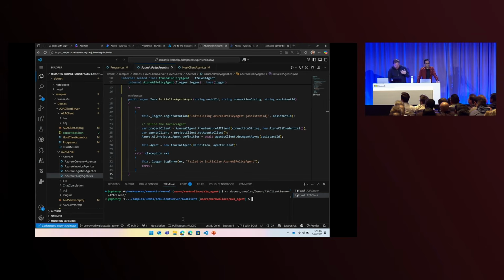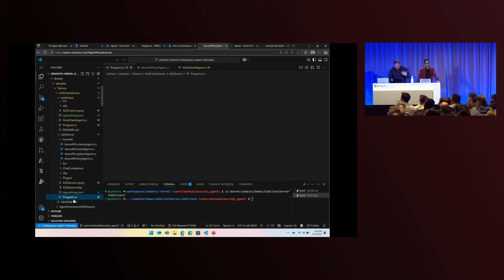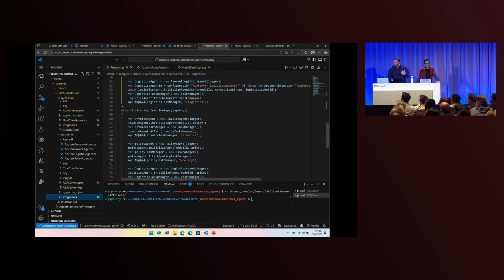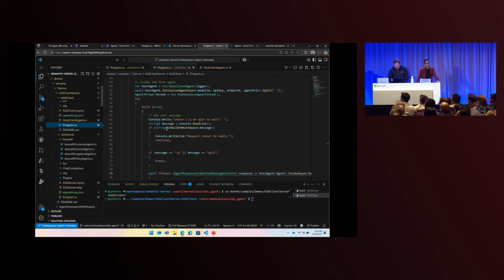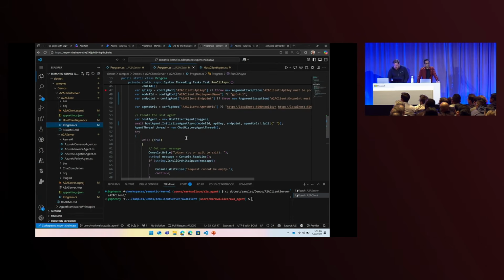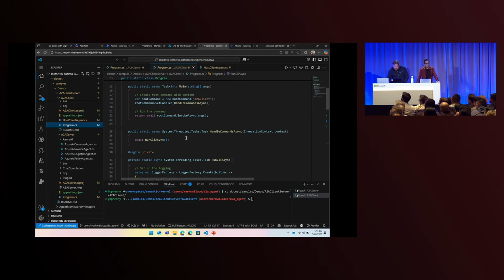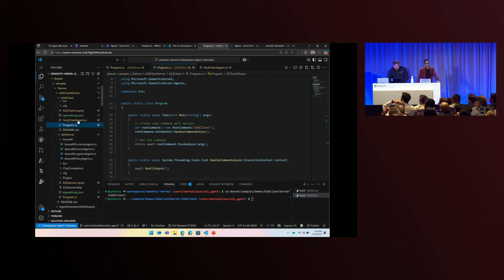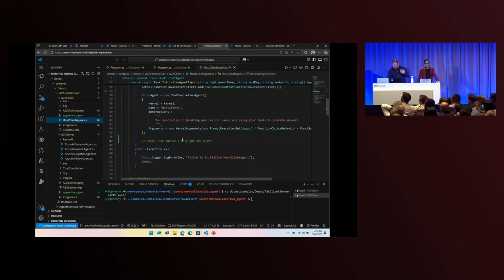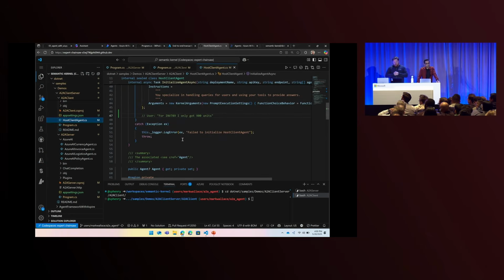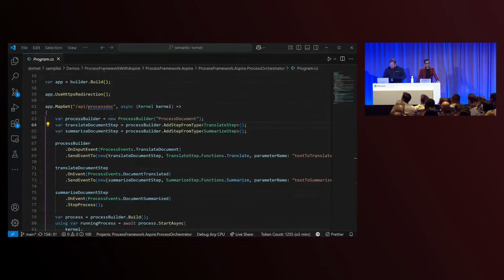But it's very easy to create your agents with Semantic Kernel. If you're using ASP.NET Core, if you're familiar with that, you can map your A2A endpoint, and now you can host those directly in Semantic Kernel. And of course, you can connect to them very easily as well by just specifying the endpoint. And we will go and retrieve the endpoints for that A2A server, and then you can talk to them directly. Okay, I'm going to go back over to slides, and we're going to wrap up real quick.